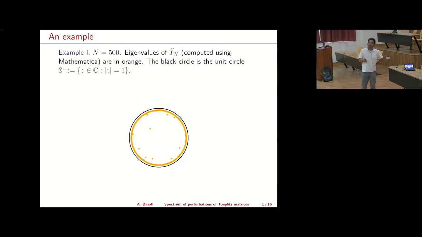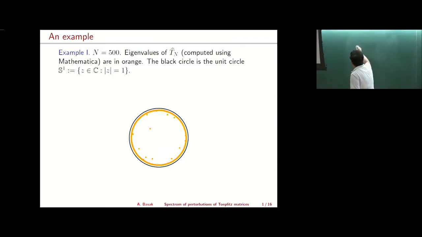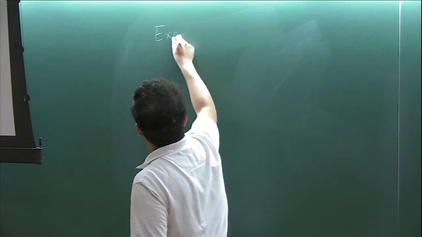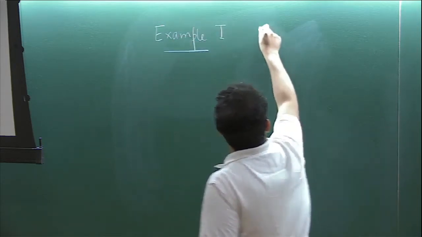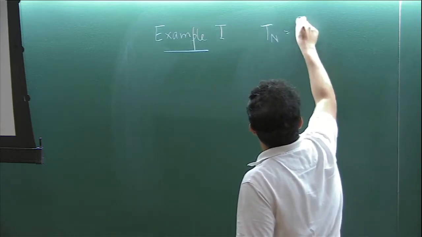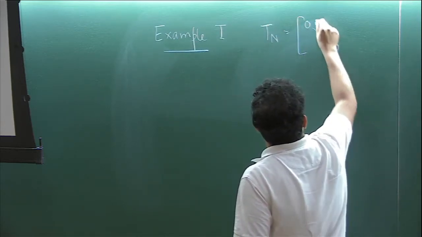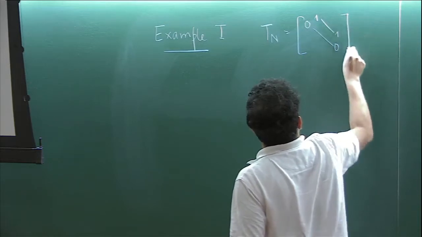So in this example, which I will come back to again, we have this Tn, this is our example 1. Tn looks like this: 0 on the diagonal and 1 on the first super diagonal. The rest are all 0.